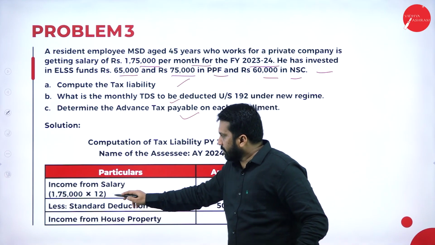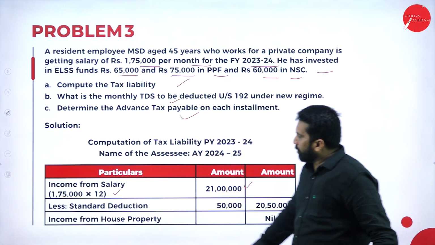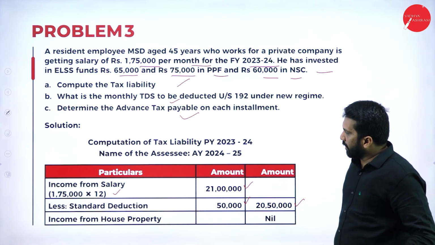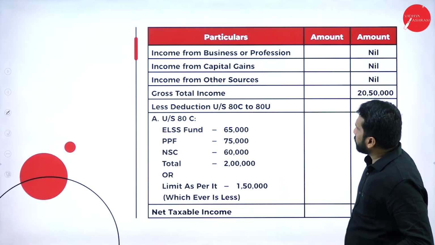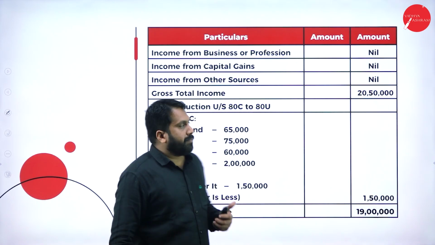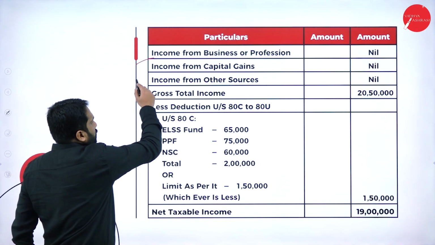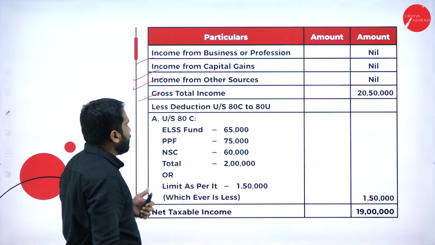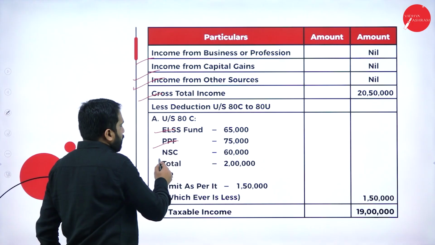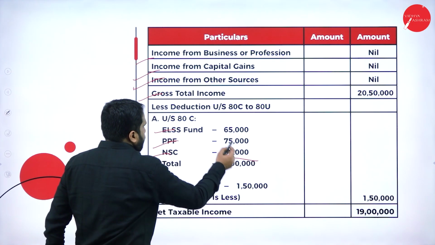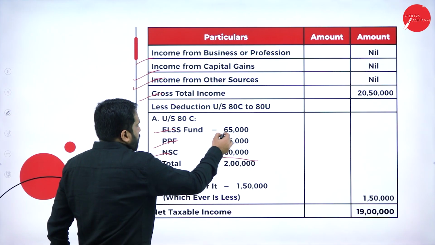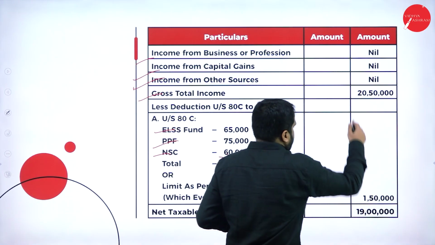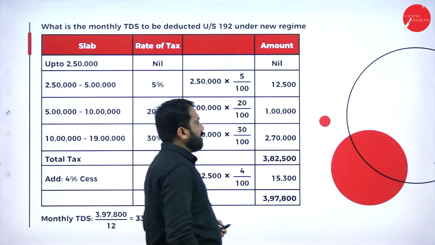His income from salary, 175 into 12, is 21 lakh. Standard deduction 50,000. Total it is 20 lakh 50,000. Then income from house property is nil. Similarly, income from business is 0. Income from capital gain 0. Other source 0. And gross total income you will get 20 lakh 50,000. Deduction under 80C: ELSS fund, PPF, NSC, and total is 2 lakh, but the maximum limit applicable is how much? Very good. It is 1 lakh 50,000. From this, if you minus 1 lakh 50,000, you will get 19 lakh.